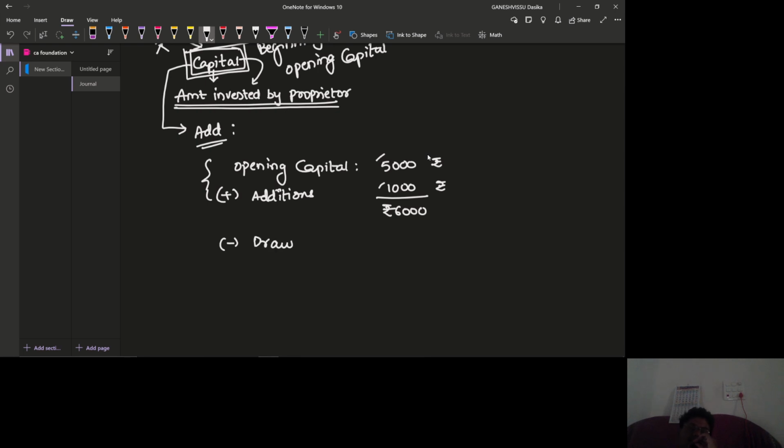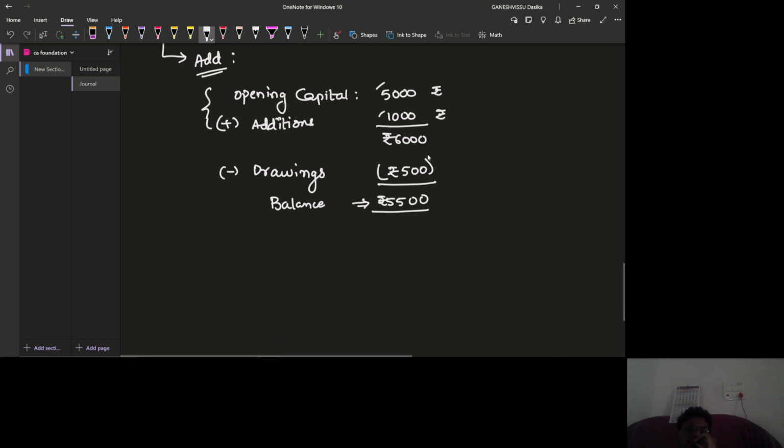And during the course of business, he is going to withdraw some amount for his personal use, which we are going to call drawings. Let us say rupees 500 has been withdrawn. Okay, now what is the balance of the capital? 6,000 minus 500 is rupees 5,500. Okay, this is the balance.